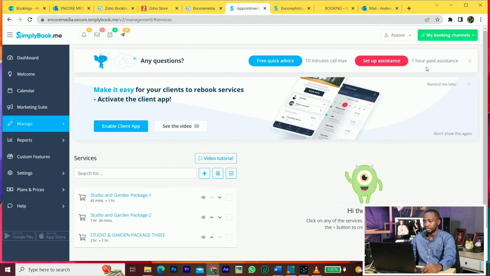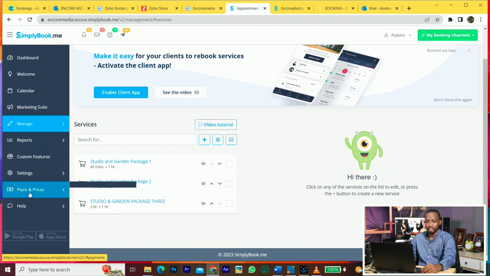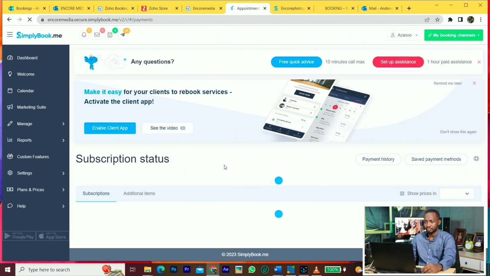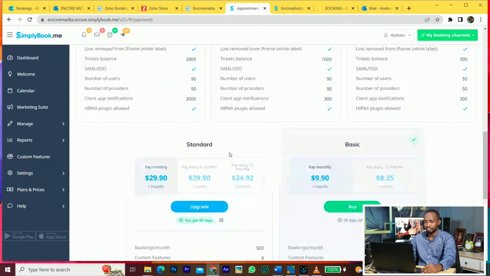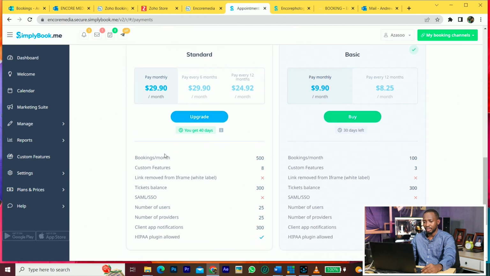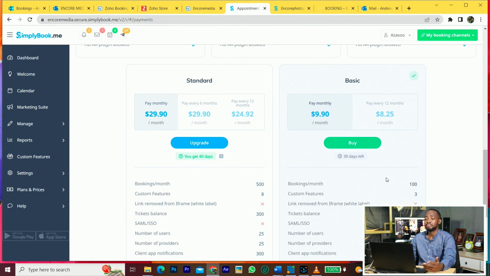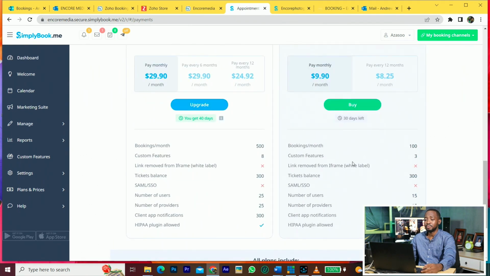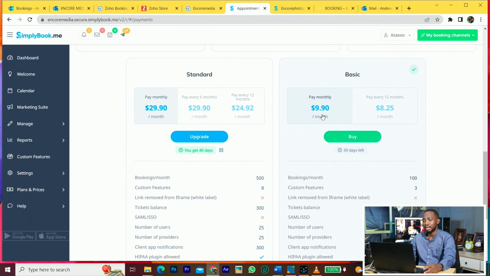Where can I see upgrade? If I see upgrade, I will show you how much. Okay, there is pricing here. So let's go to the subscription. Okay, so I'm on the basic plan, and they are asking me to upgrade. The free plan is giving you 50, but the basic plan that I'm paying $9.90 for is giving me 100 bookings for a month.